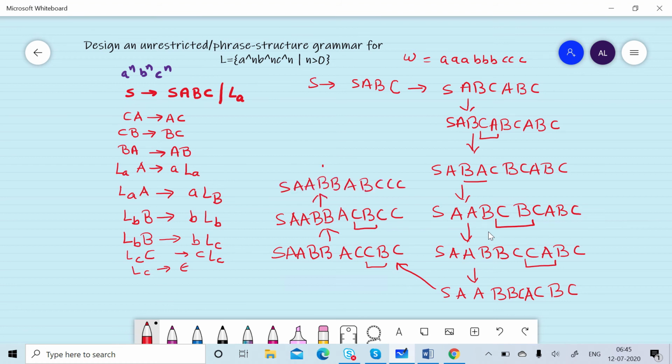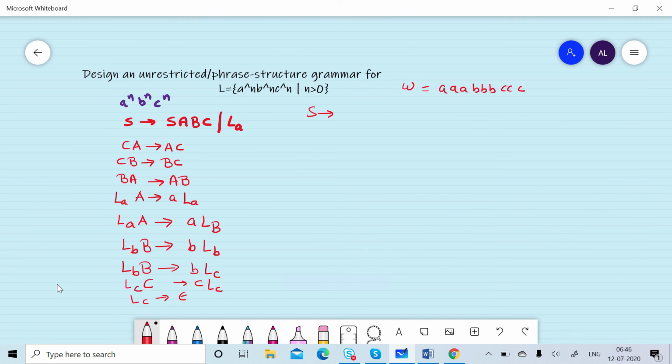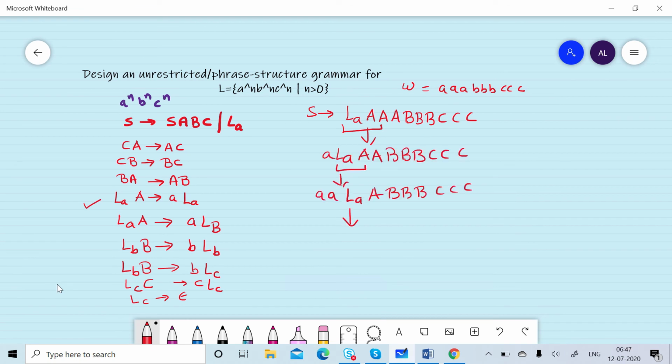After a number of iterations, we have generated S gives LA, AAA, BBB, CCC. Then it can be replaced by a LA, then by a LA again, then LA A can be replaced by a LB, then we can apply LB B gives B LB, so aaa, b, LB, BB, CCC.